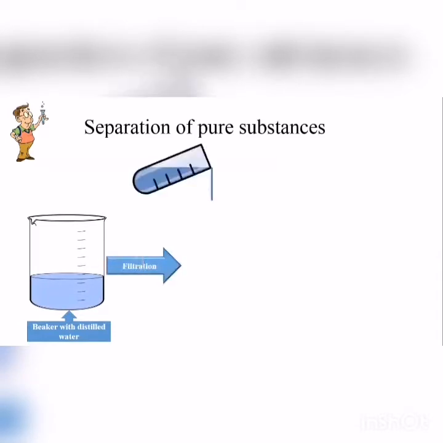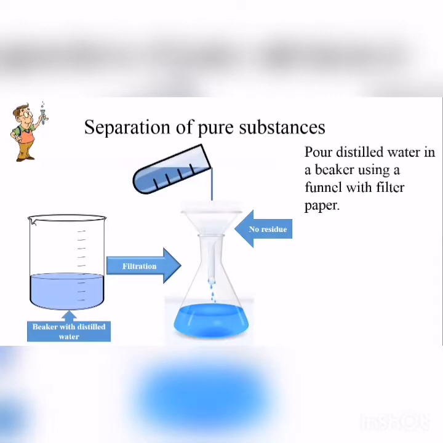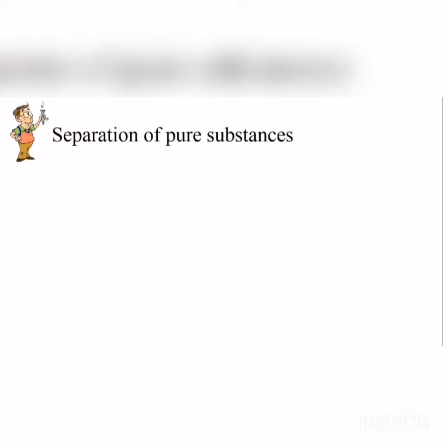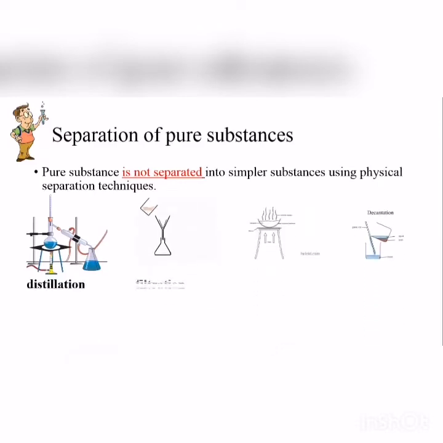Now, look at the pure substance. This is distilled water passed through filtration. Nothing is changed. What do you observe? Water passes through the filter and is not separated. So a pure substance cannot be separated by using a physical process. Separation of pure substance, how does it occur? A pure substance is not separated into simpler substances using physical separation techniques such as distillation, filtration, decantation, and vaporization. Okay?